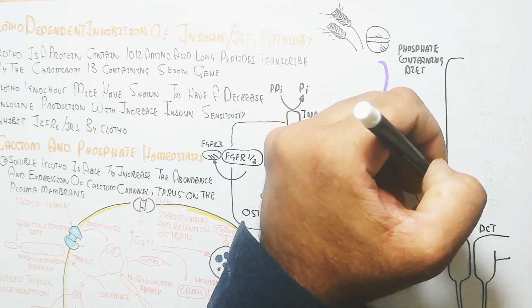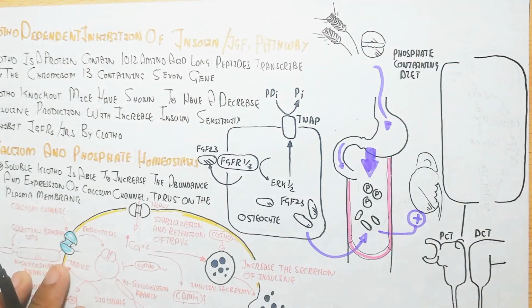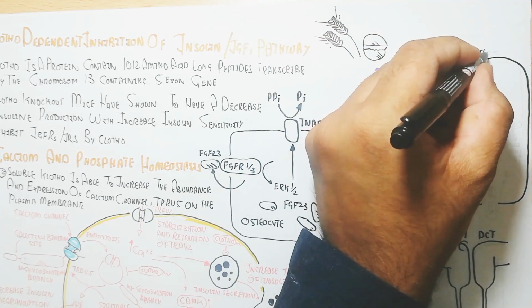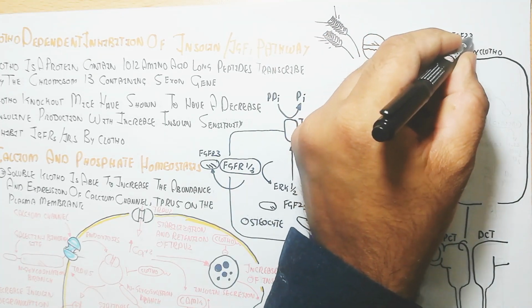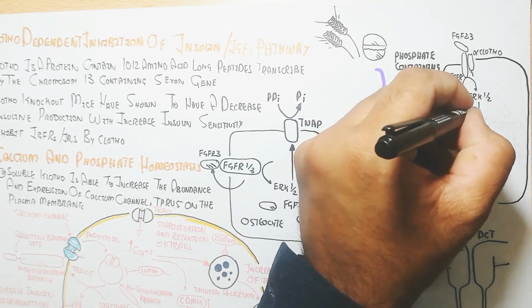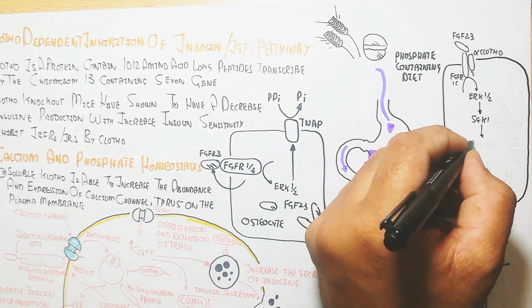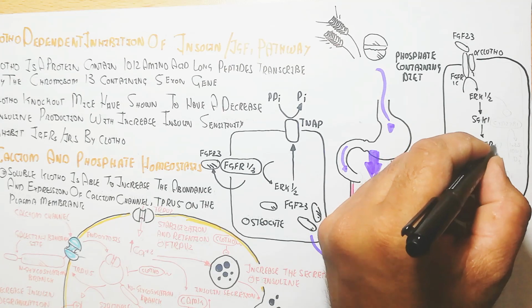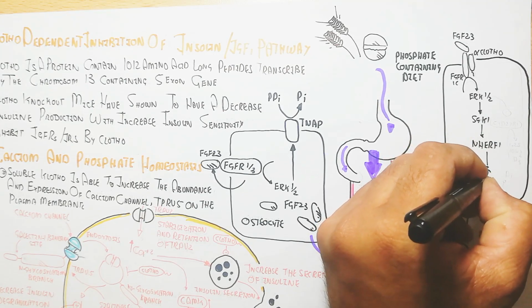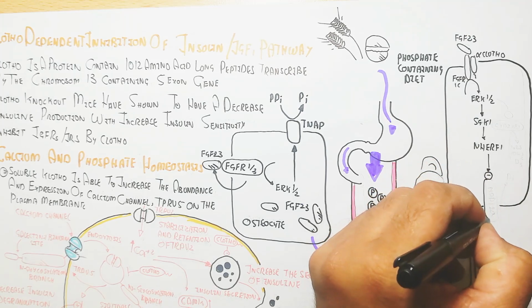This is the nephron of the kidney, containing the proximal convoluted tubule and distal convoluted tubule. Here FGF23, released from the osteocyte, binds with alpha Klotho and the receptor to activate SGK1, and SGK1 will activate NHERF1.